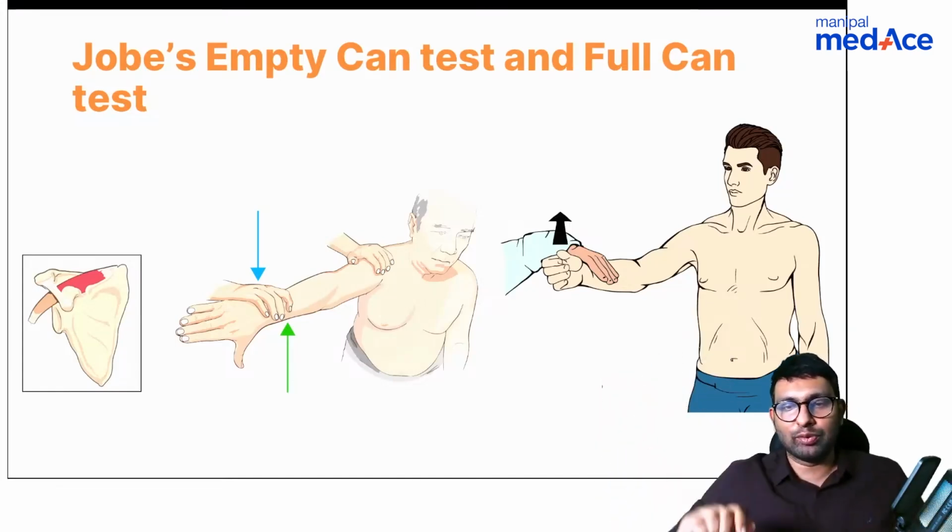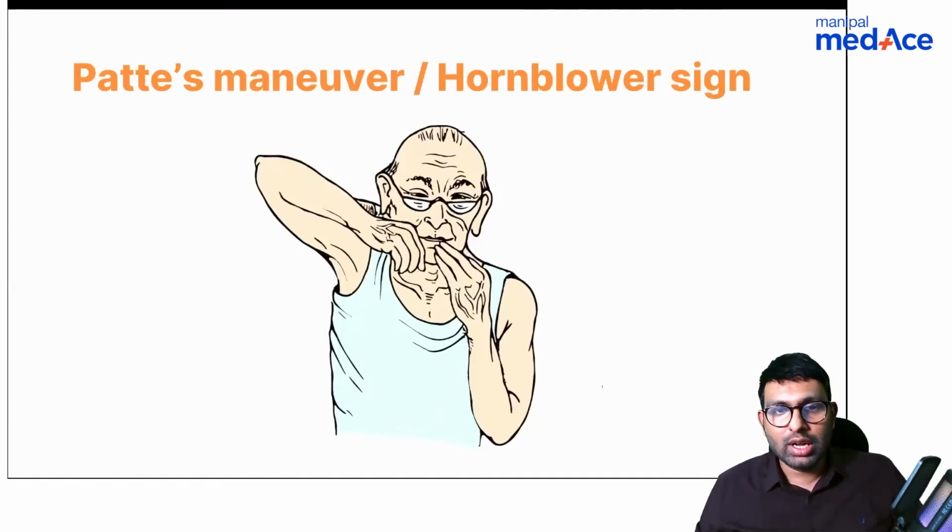Empty can test is done for supraspinatus. So this is an empty can and full can test done for supraspinatus. Next is horn blower sign.